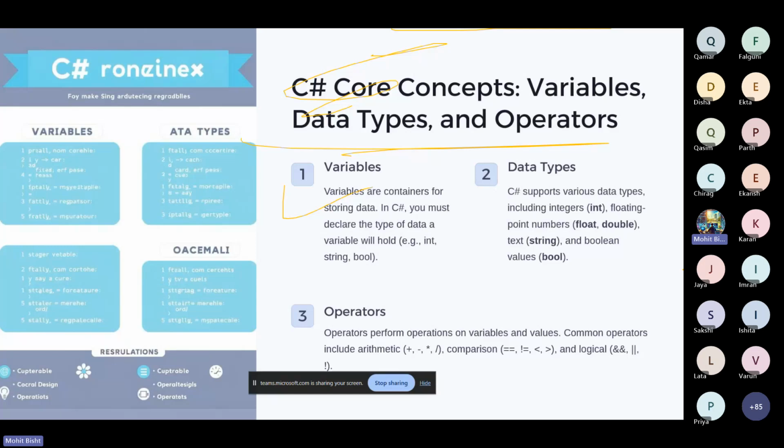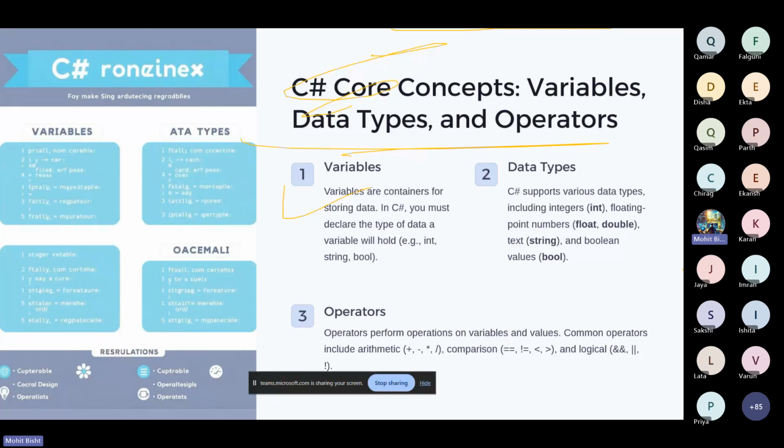We use dot WriteLine, something like that. It is similar to JavaScript. If you know JavaScript, in JavaScript we just go to console.log, then we can simply write. So in C sharp, we have something like Console.WriteLine, which is used to print all the statements and all the variables and other things, right?